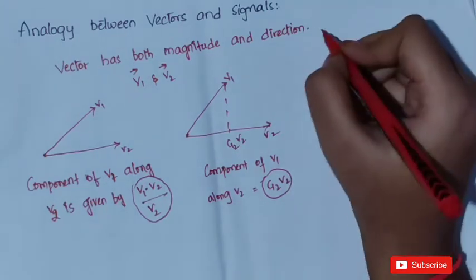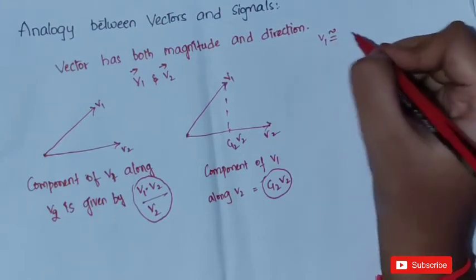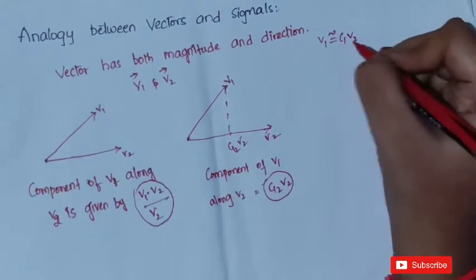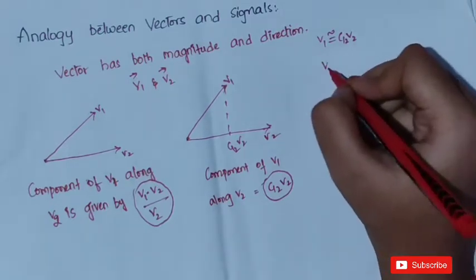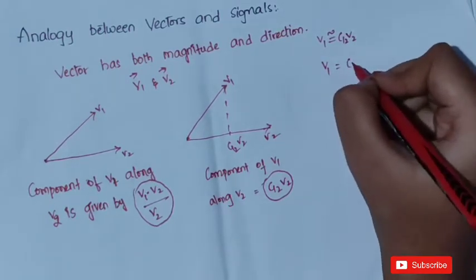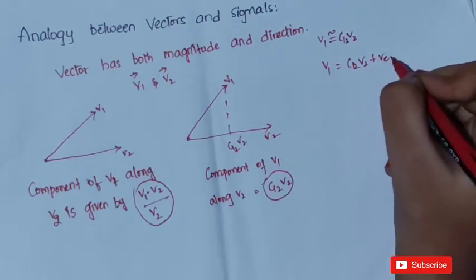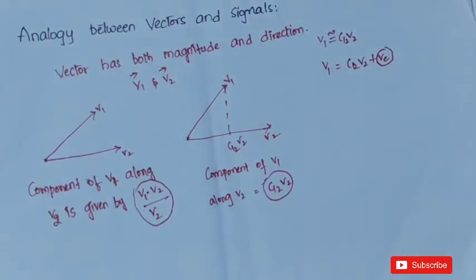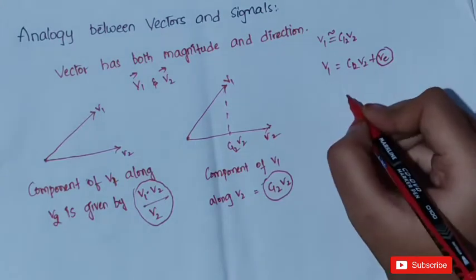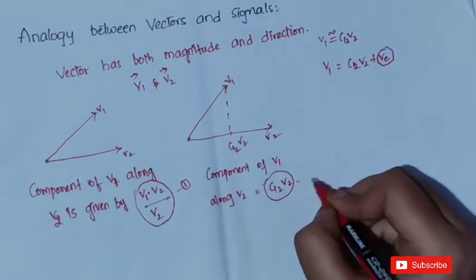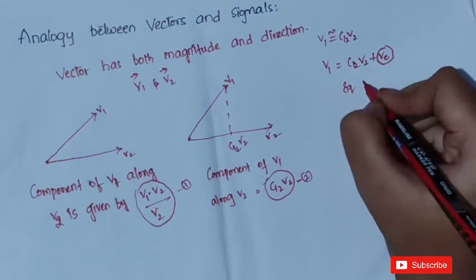Generally, v1 will be approximately equal to c12 v2. If we want v1 to be equal to c12 v2, then there will be an error ve. If we want to equate v1 and v2, then there will be an error while equating those values. So v1 is approximately equal to c12 v2, and v1 is equal to c12 v2 plus ve, where ve is the error. As we know that these two values are equal, let us equate them. Consider this as equation 1 and this as equation 2.